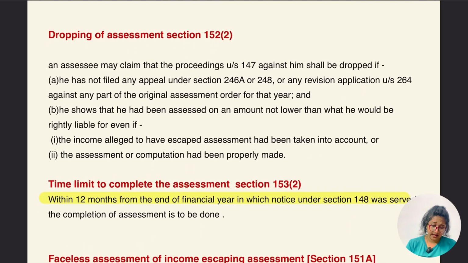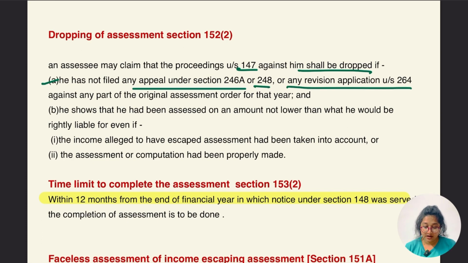Okay, let's go to section 152 subsection 2. This is about the dropping of assessment. An assessee may claim that the proceeding under section 147 against him shall be dropped if he has not filed any appeal under section 246A, 248 or any revision under section 264 against any part of the original assessment order for that year.